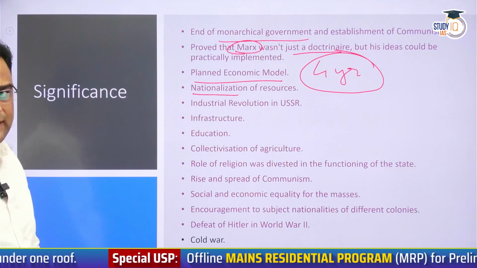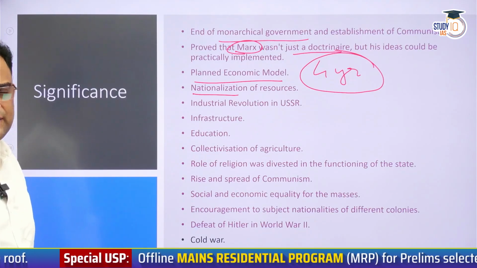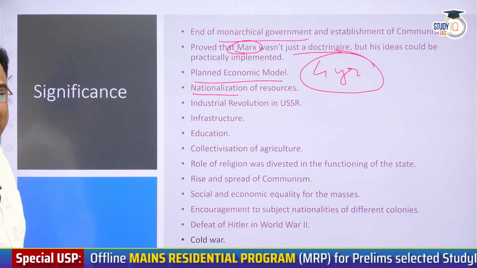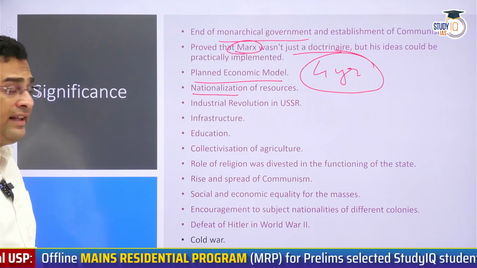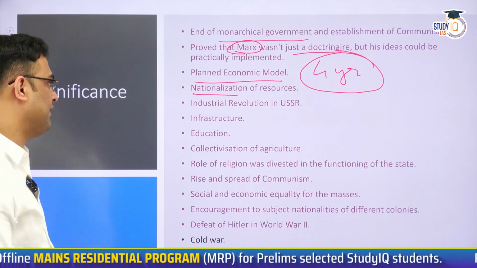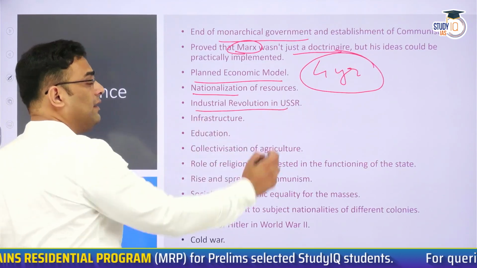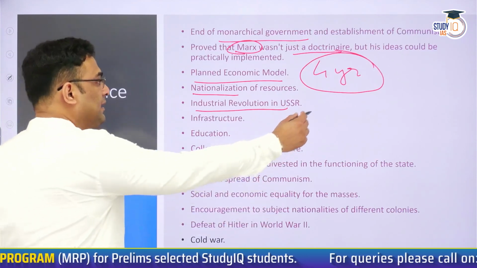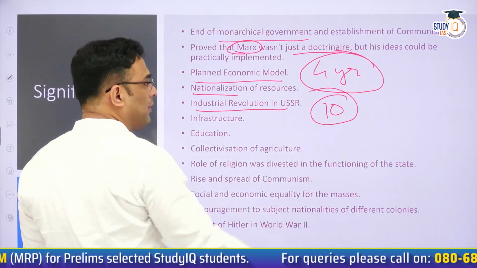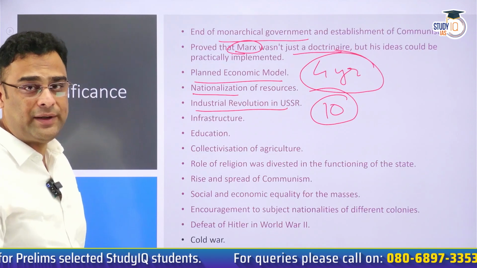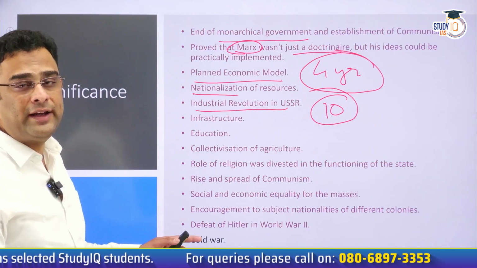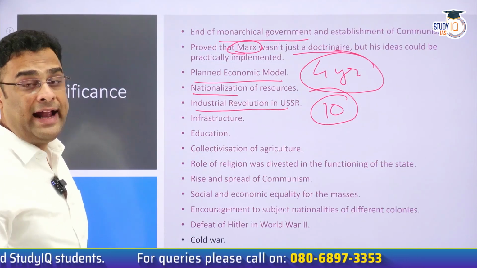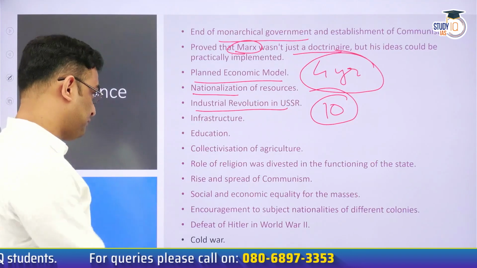India, we ourselves have nationalized so many different sectors. Coal, earlier banking sector, and many other sectors. Airlines also once upon a time were nationalized. Stalin encouraged industrial revolution in USSR. In a span of just 10 years, he was able to leapfrog USSR's industrial development. And so much so that it was strong enough to even defeat Hitler and then become a rival of USA.